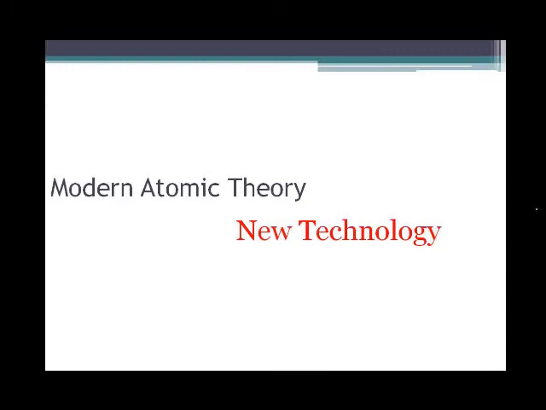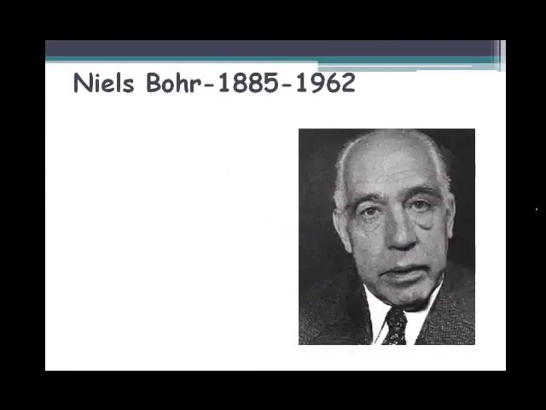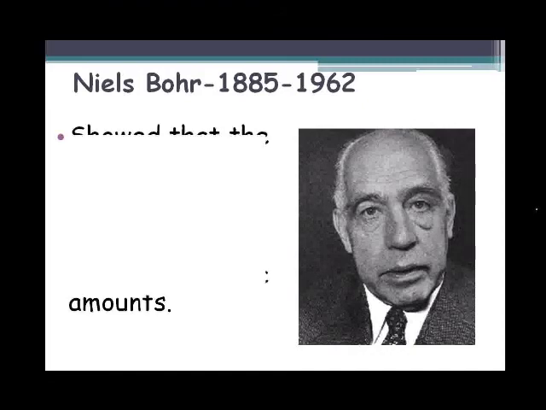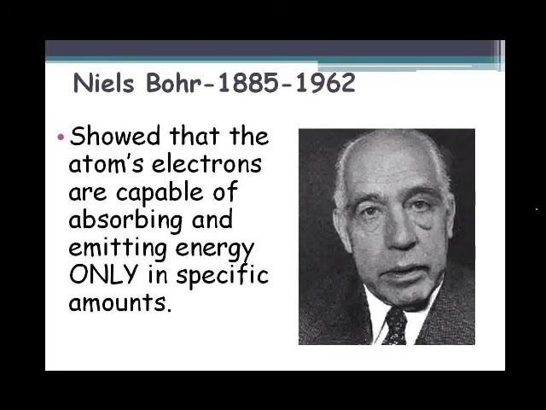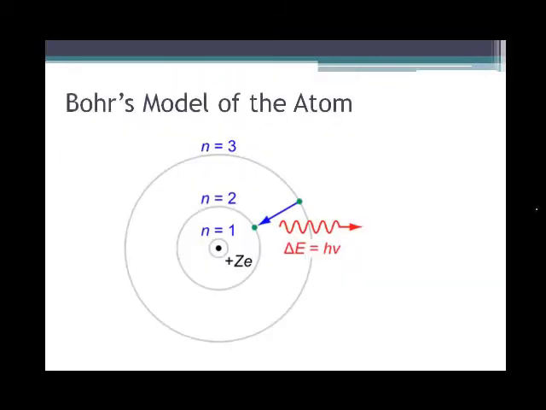With the advent of new technology, we came up with new or modern atomic theories. One of the first ones was Niels Bohr. Bohr showed that atoms' electrons are capable of absorbing and emitting energy, but only in specific amounts. Unlike Rutherford's model of the atom, Bohr's model had these electrons orbiting the nucleus like planets around a sun. But they stayed in energy levels. That's what those N's are.